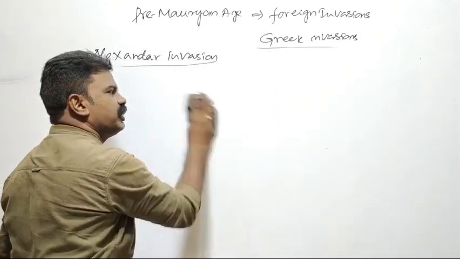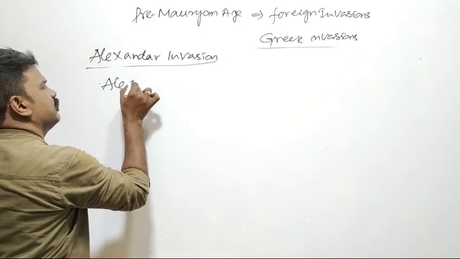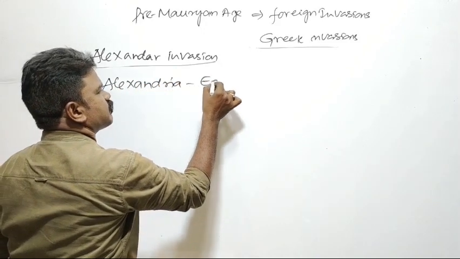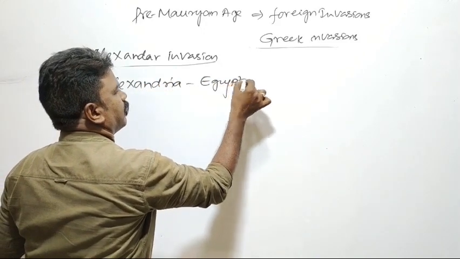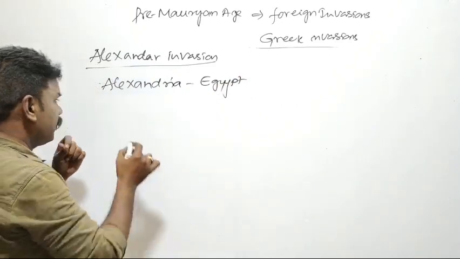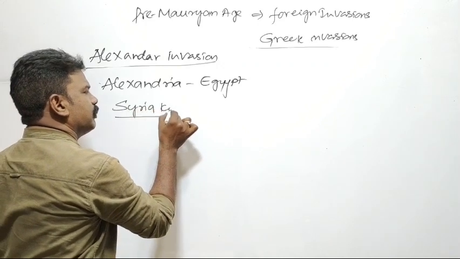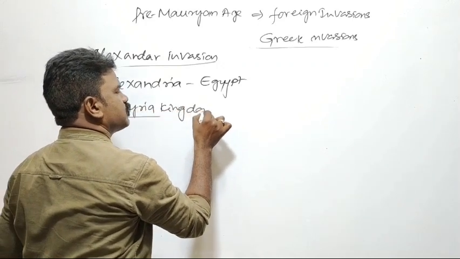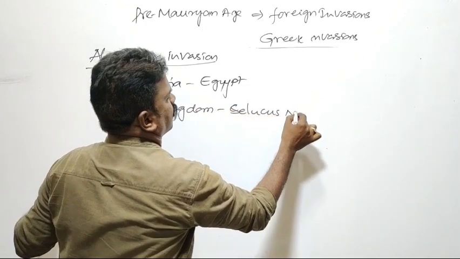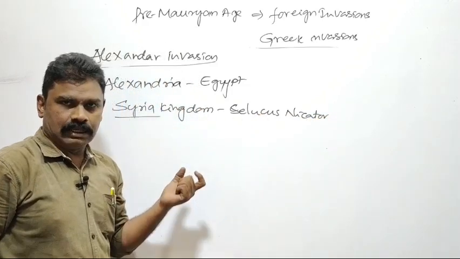While he was moving to Greece, he constructed Alexandria, a city in Egypt. And Syria. This Syrian kingdom was given to Seleucus Nicator, who was an army general of Alexander.